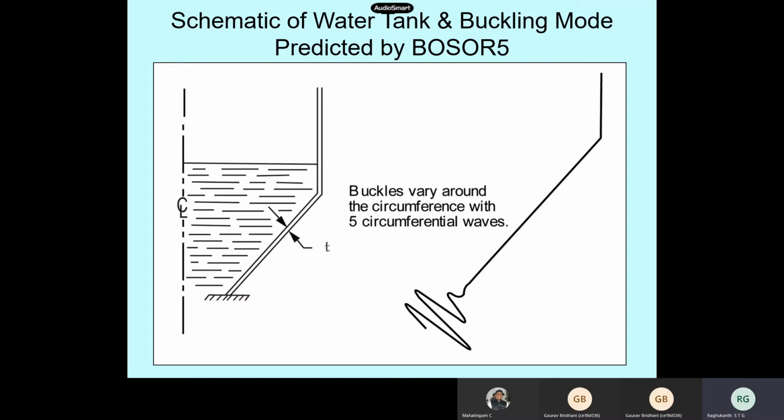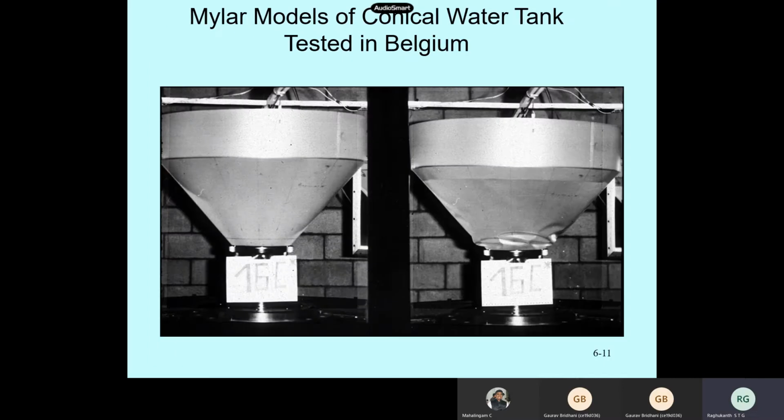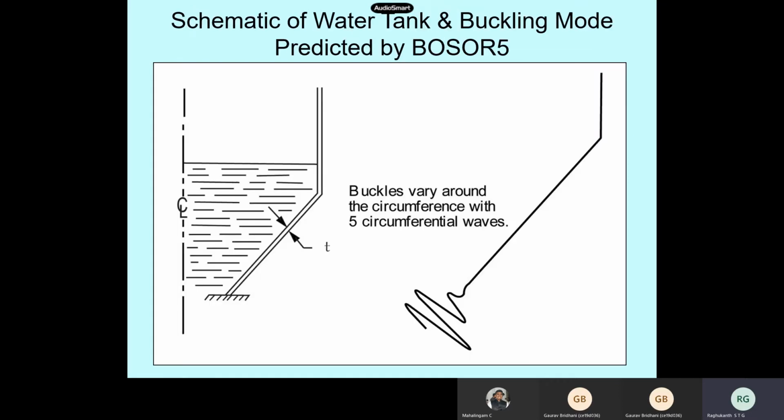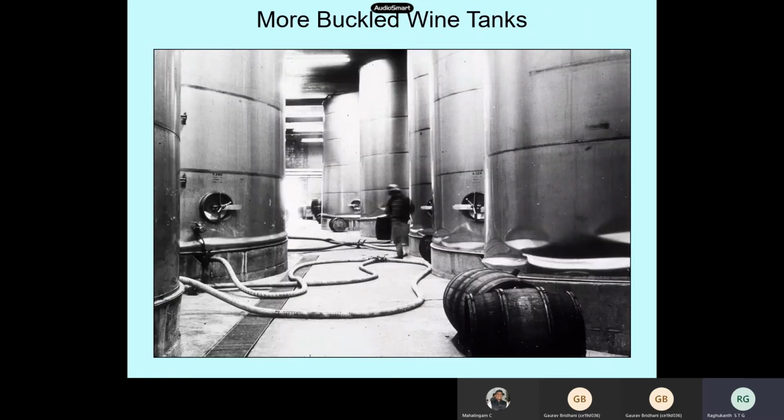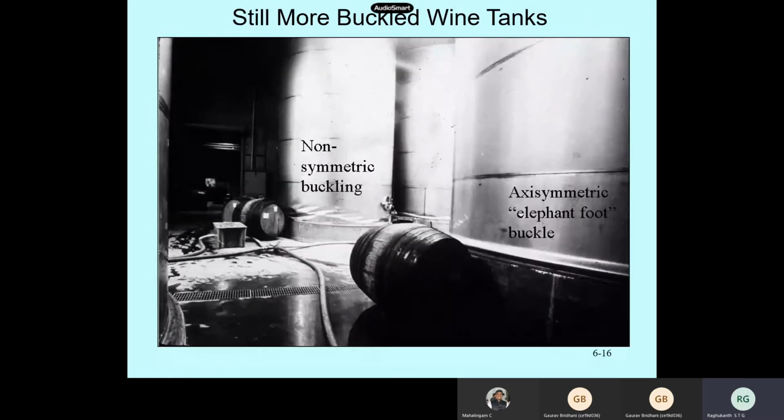See, around the 5 circumferential waves, it is also not axisymmetric. Axisymmetry means that whatever happens at this end, the whole thing should expand in one direction. That is what we call snap-through buckling. But here you are seeing several of these failure waves, so this goes towards bifurcation buckling itself. Okay, so this is the most important thing in shell buckling.